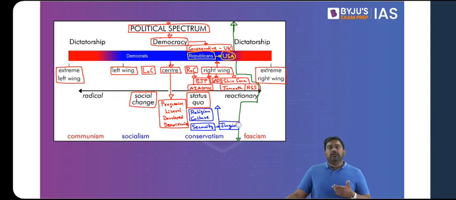Then usually on issues like environment, immigration, etc., right-wing organizations take a very conservative approach. Like Republicans in the US, for example, they oppose any kind of migration into US. They oppose the immigrants. They target illegal migrants. You saw what happened under Donald Trump. Donald Trump said we'll build a wall on the Mexico border to prevent illegal migration, right? Donald Trump said that migrants are a threat, the immigrants are a threat to the country. That is something you find as a feature in right-wing ideology.